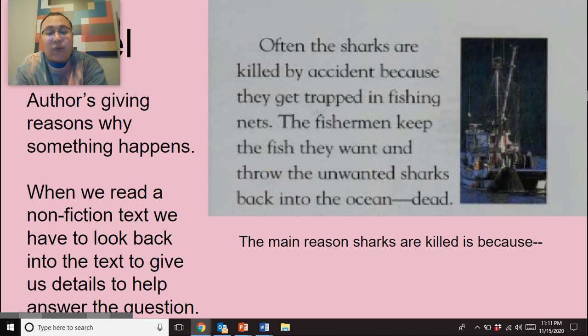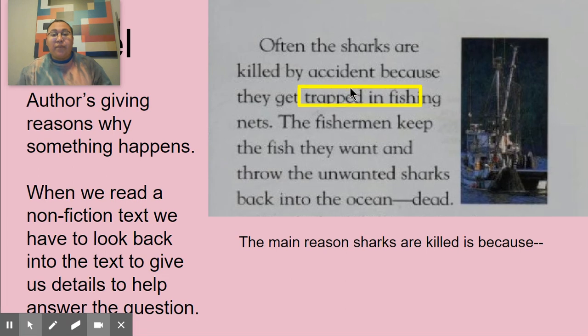So, let's look at this question here. It says, the main reason sharks are killed is because what? So, I'm going to use this page to find that reason. It says, often the sharks are killed by accident because they get trapped in fishing nets. The fishermen keep the fish they want and throw the unwanted sharks back into the ocean dead. So, the main reason that they are killed is because they are killed by getting trapped in the fishing nets,